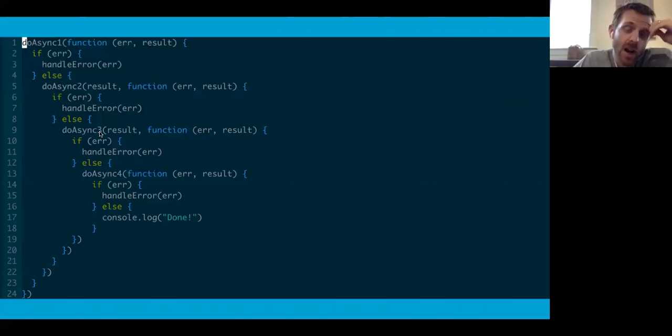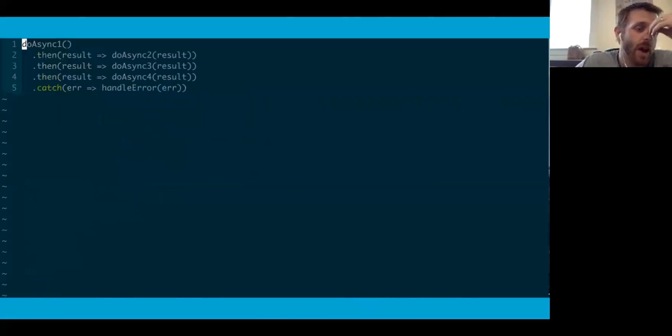So this is pretty complicated, and this code isn't actually doing anything. We're just passing a value from one function to the next and logging out console.log done. This kind of structure is one of the things that promises are trying to solve for us. How do we write this code in a simpler way?